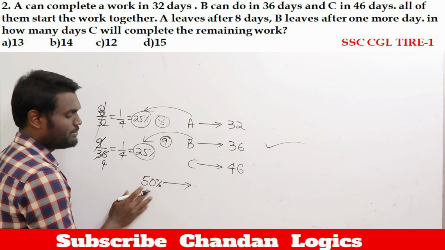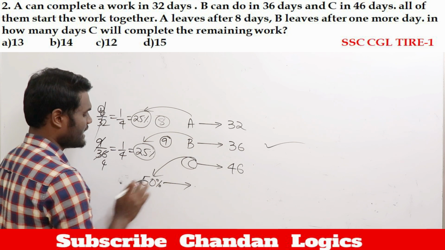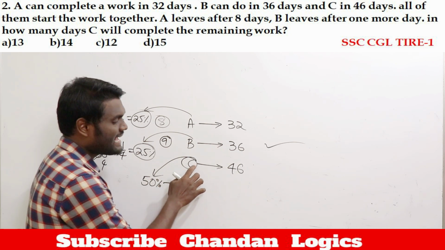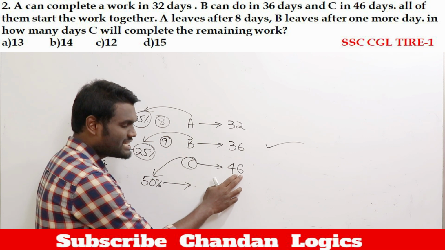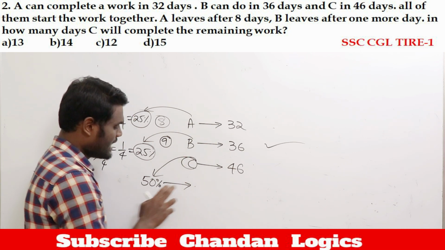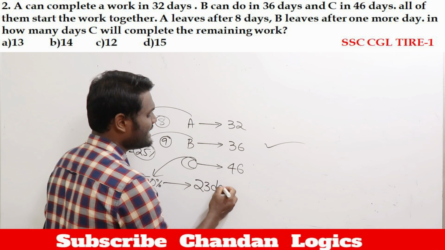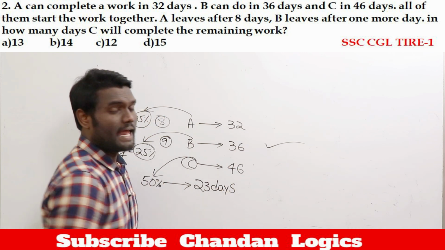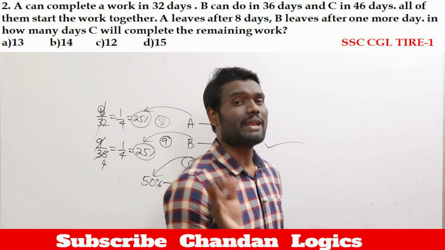Remaining is 50%. This 50% should be completed by whom? 50% should be completed by C. According to the question, C will take how many days? 46 days to complete the work. If C takes 46 days to complete the total work, now it is 50% of the work, he needs only 23 days. Yes or no? Now your question is saying, how many days C required to complete the remaining work?